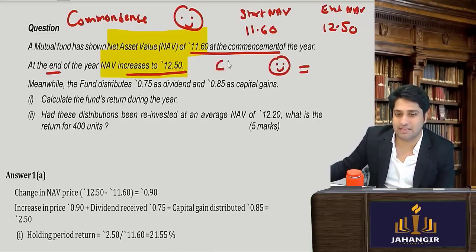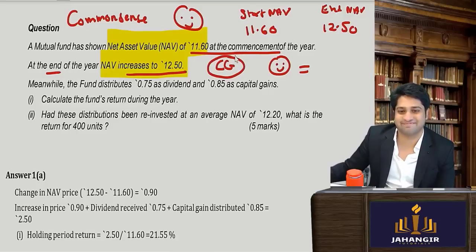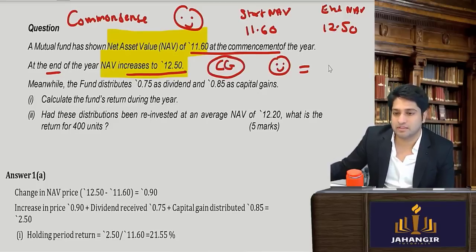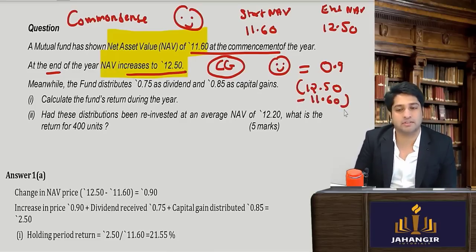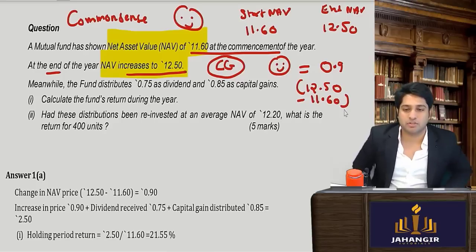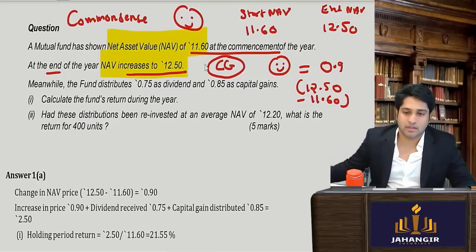How much is the capital gain to the investor? 0.9. 12.50 minus 11.60 is actually 0.9. So this is the gain, and they are very happy.